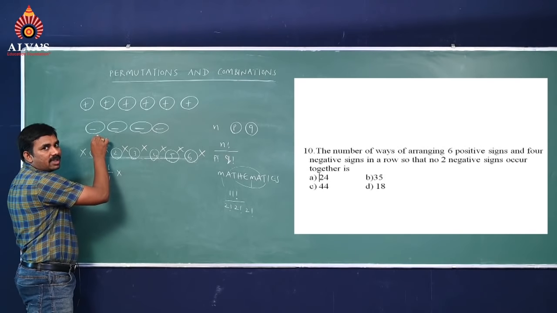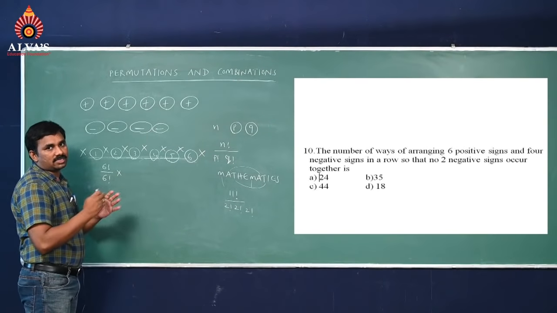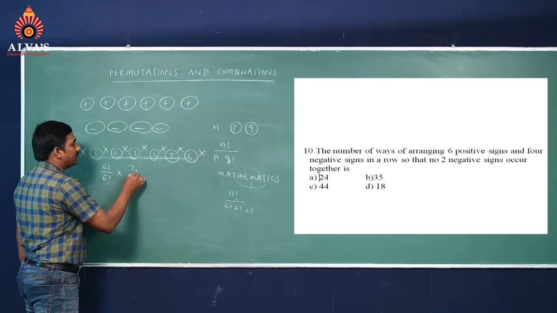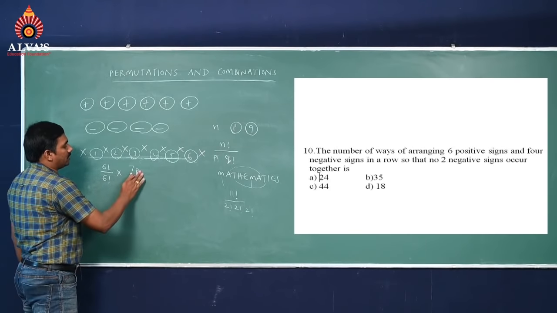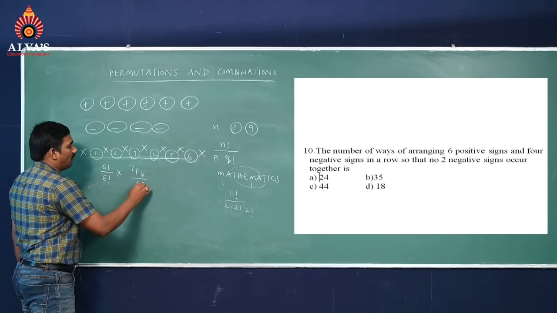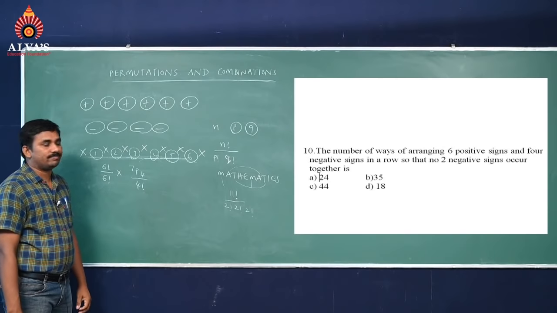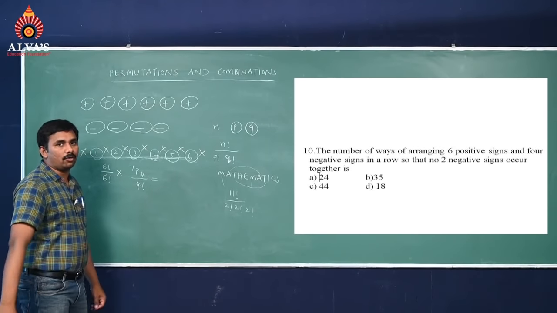The first negative sign has 7 chances, the second has 6 chances, then 5 chances, 4 chances. So that's 7P4 by 4 factorial, because 4 are of the same kind. So 6 factorial by 6 factorial times 7P4 by 4 factorial.